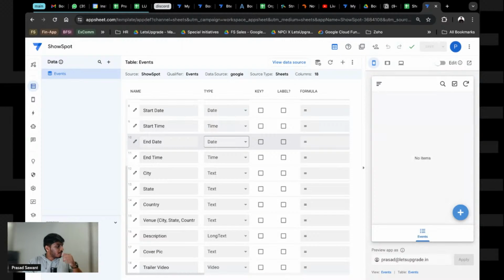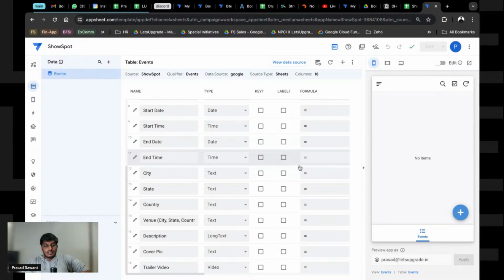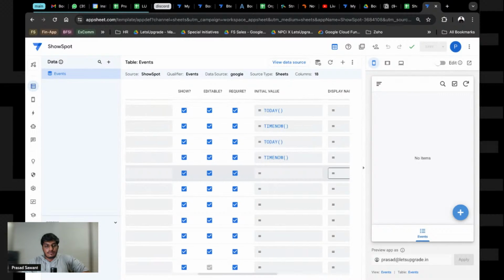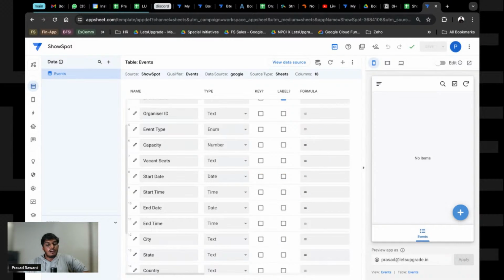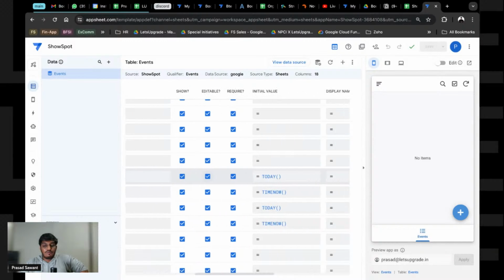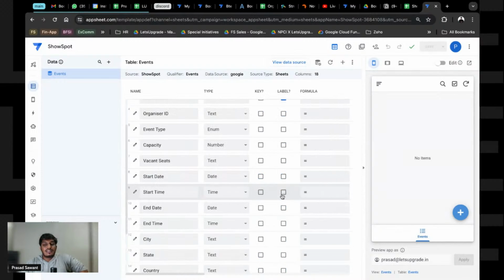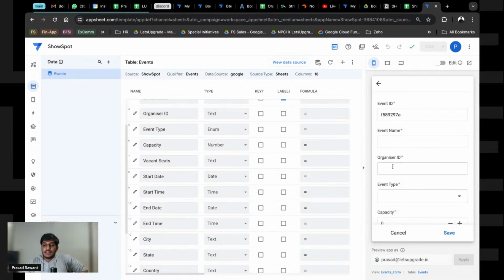Now, one thing we need to do is here. When an event is created, the start date is by default going to be the current date. The start time is going to be the current time. If you click on this, you will see this and the current time.